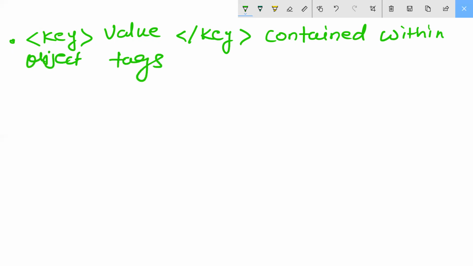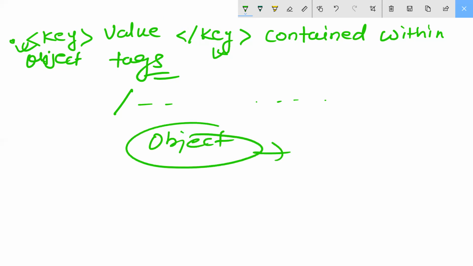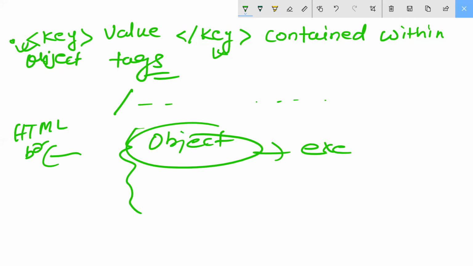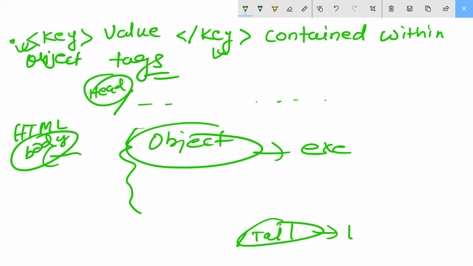What is the meaning of this object tag? It starts from this one and ends at this one. Like you start with this one and end with something, you are writing here string, something, object. Inside that you have the object, which becomes what you need to execute. Understood? This is the HTML body, called HTML body. Understood? This is the head part, and this is the tail part. You can say it is for ending the program, end of the program.